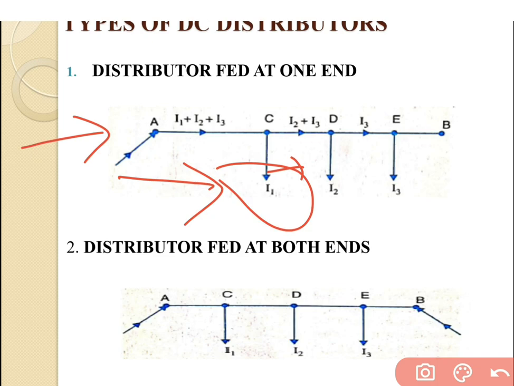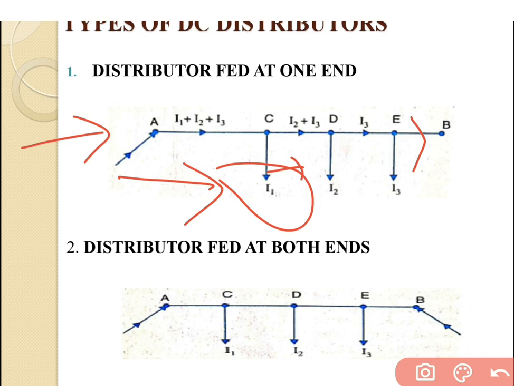And at the EB section the current is 0. From that we can conclude that whenever we go far away from the feeding point, the value of the current is in decreasing order. As the value of the current is in decreasing order, the value of the voltage is again in decreasing order.